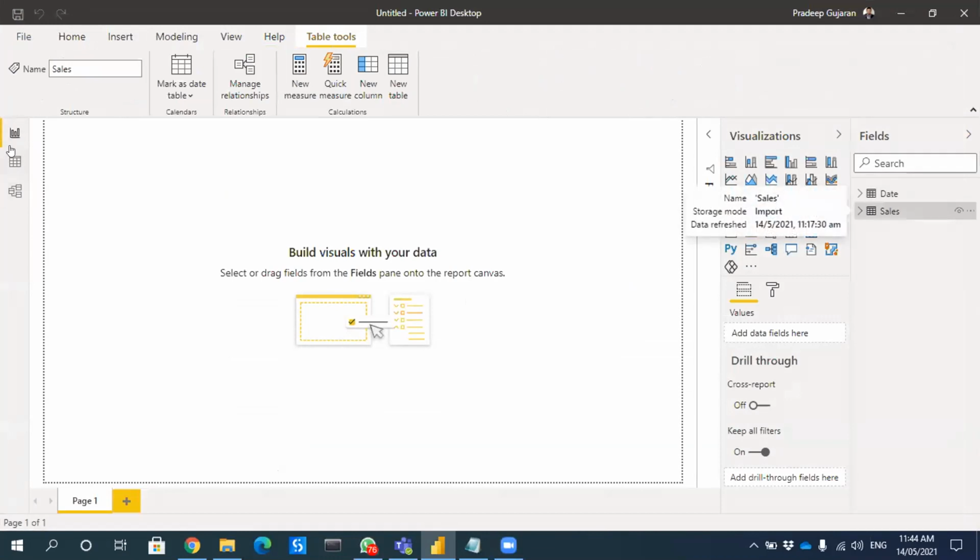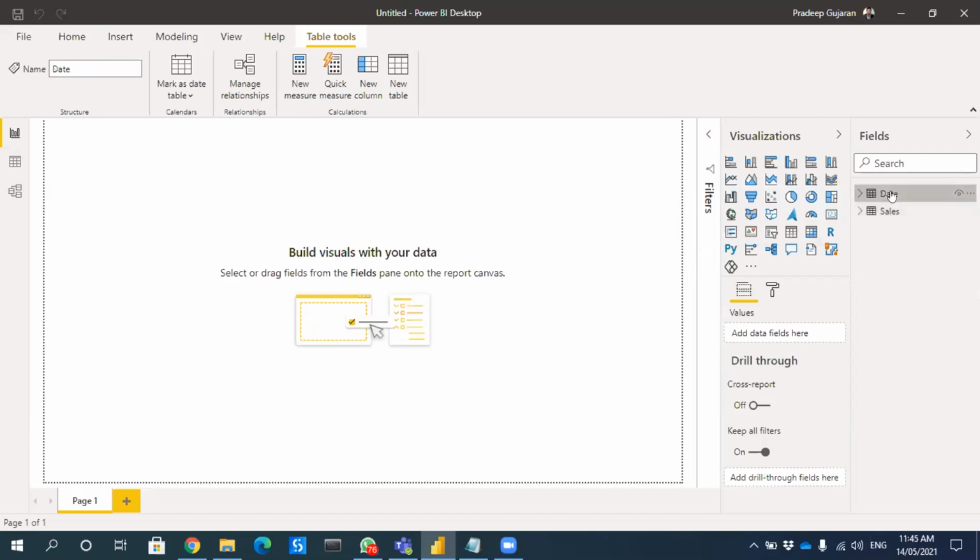Pradeep, just to interrupt. I'm in the create a relationship pop-up. The first top is a date is selected and the second part is a sales one. Now, what relation to define here?